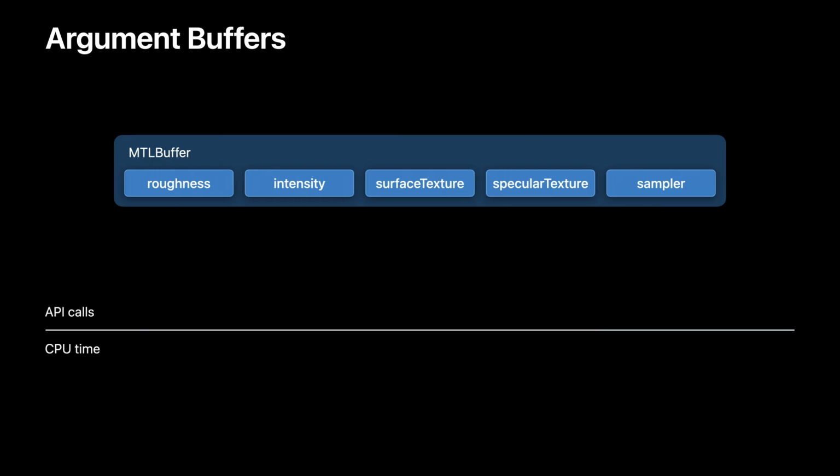We introduced argument buffers with Metal 2, as a mechanism to allow you to bind constant data and resources all at once in a single call to the Metal API. Argument buffers are very flexible and can even reference other buffers. The idea behind the bindless model is to leverage this capability to link all our scene resources together. This would allow making them available to the GPU at the same time.